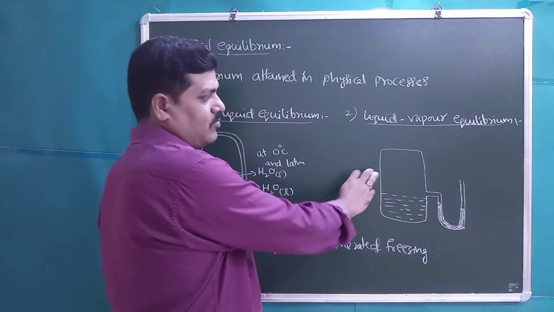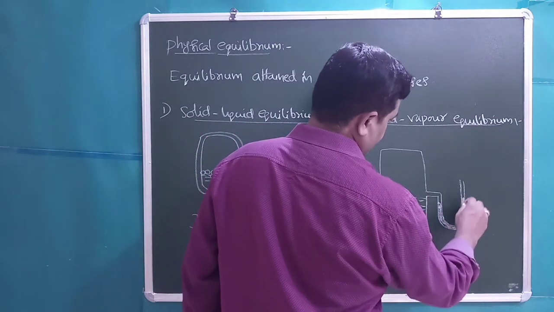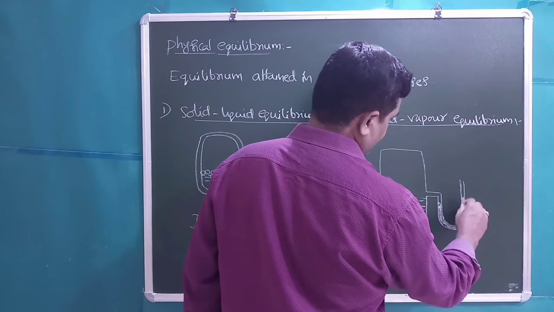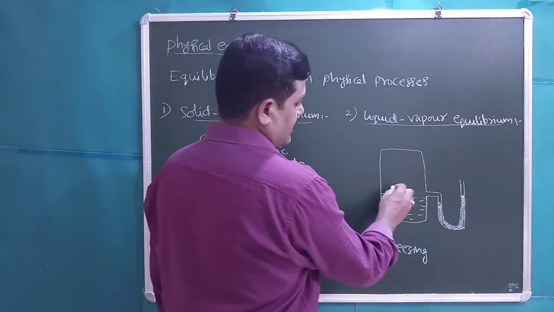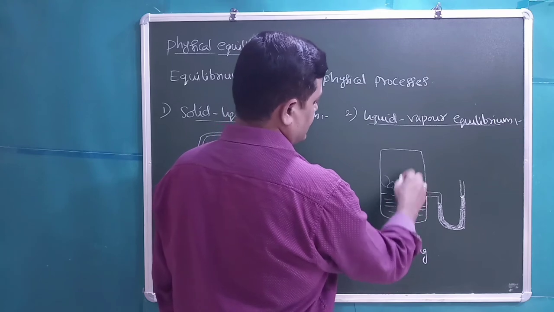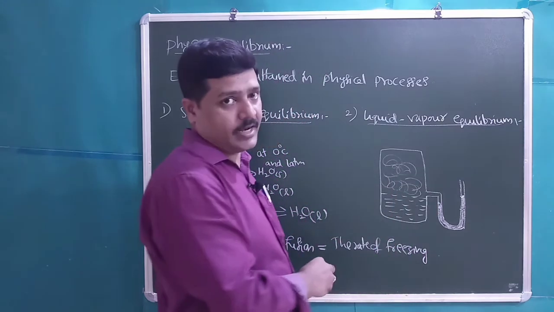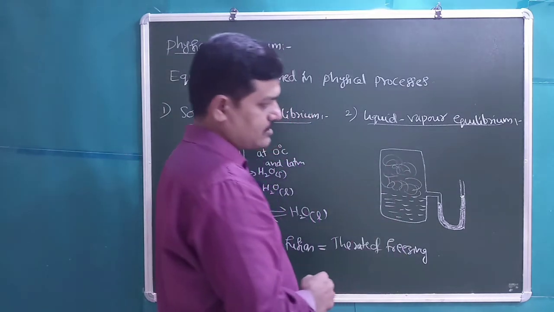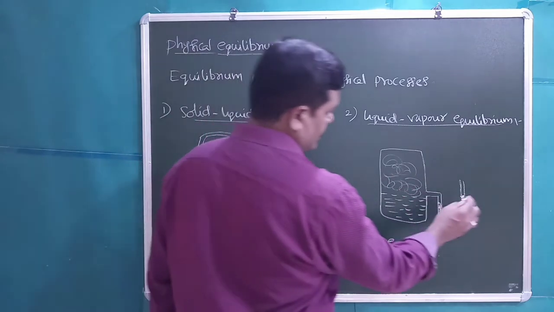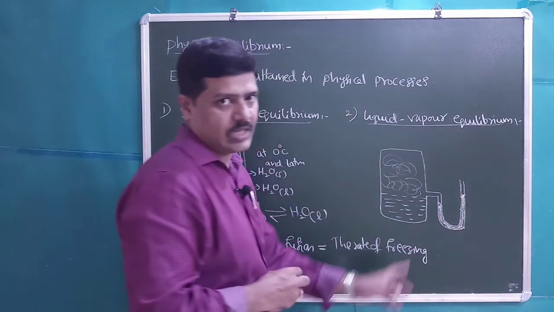With time, the level in the right side limb increases. Why? Because some of the liquid water is converting into the vapor state. Even if it is lower than the boiling point of water, it is possible. Vaporization will occur. After some time the level becomes stable in both limbs.